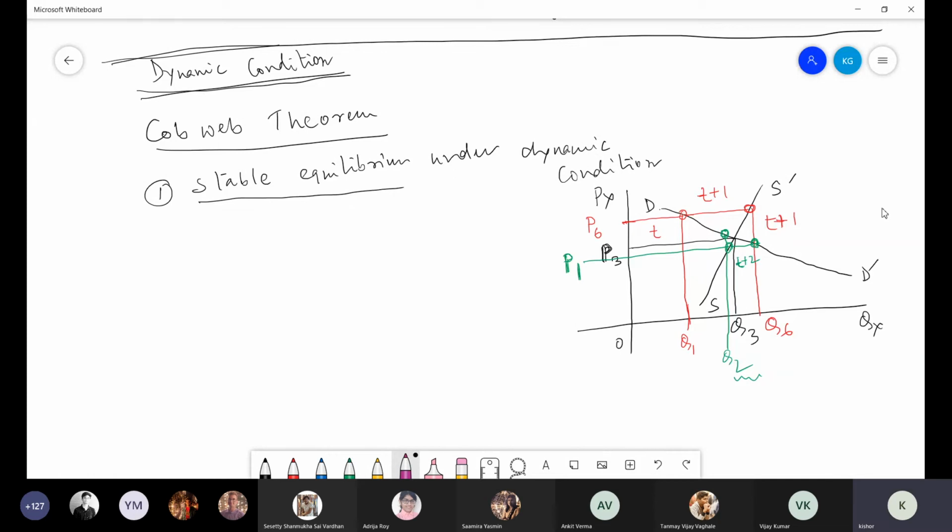Immediately the price went up to here because there is a shortage of supply. Suppose this is P5. The price immediately went up to P5 at the T+2 time period.